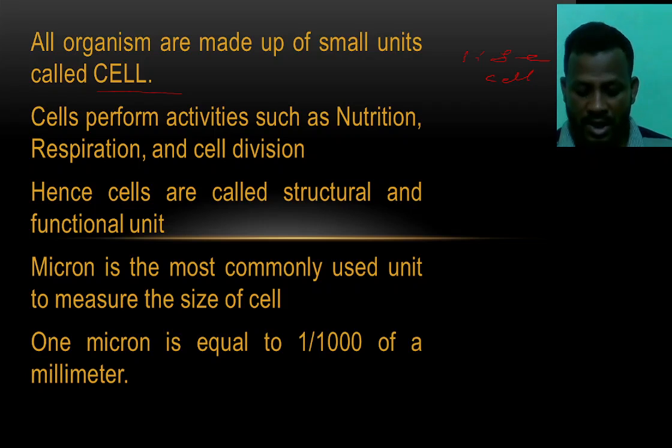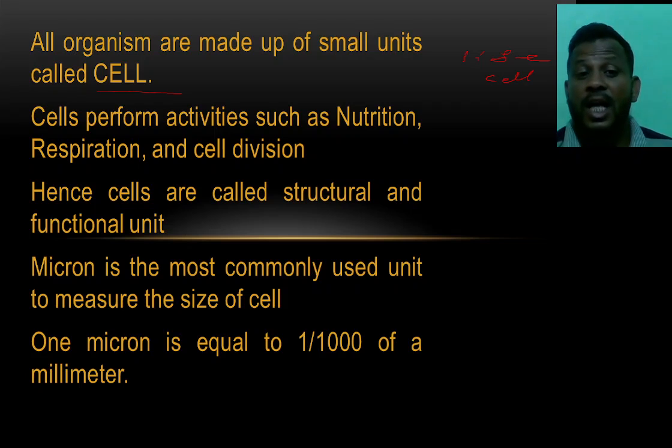When the earth was formed, when living organisms were formed on the earth, at that time life began from a single cell. Every organism which we can see with our eyes, and which we can't see with our eyes, is made up of cells.